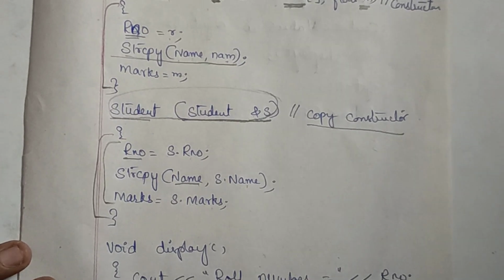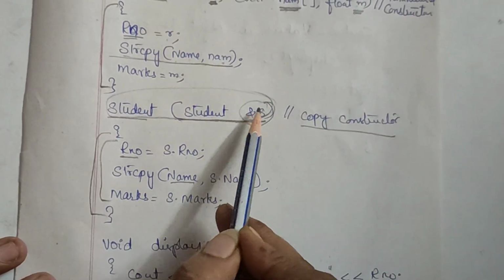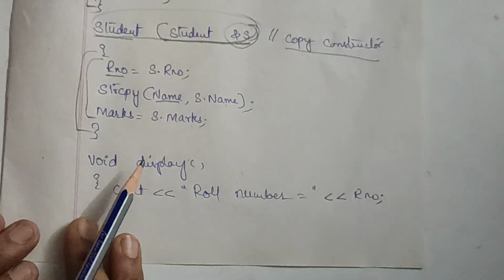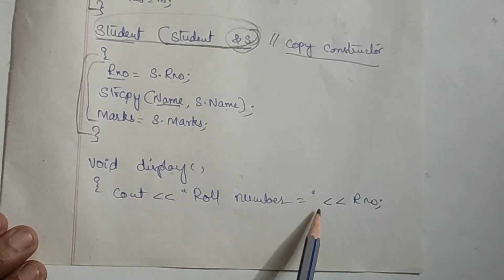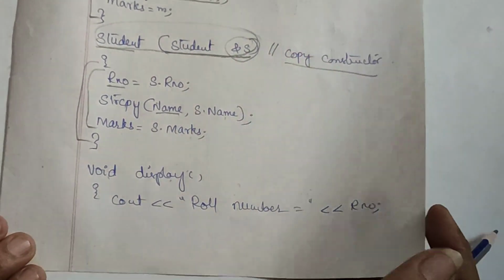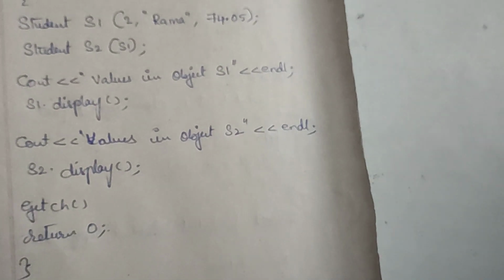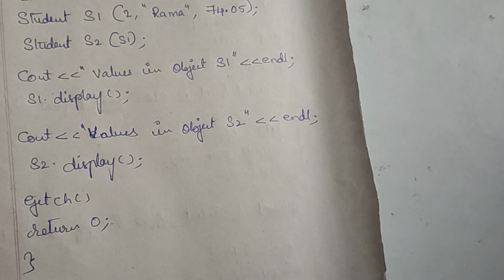So what did I do here? Whatever values were in the object, I have dumped into this one. Now void display, what is it going to do? It is going to display all the outputs like roll number, name and marks. Whatever is stored in it has to be displayed.